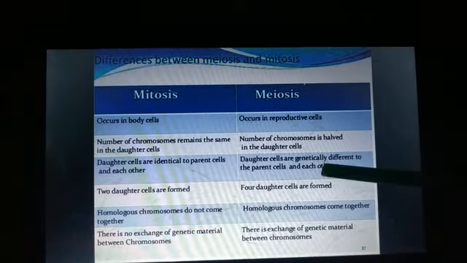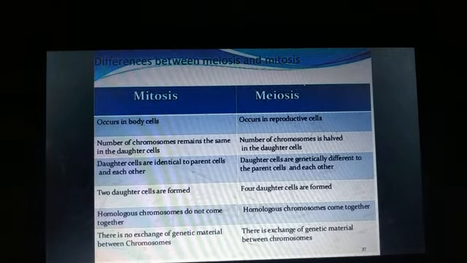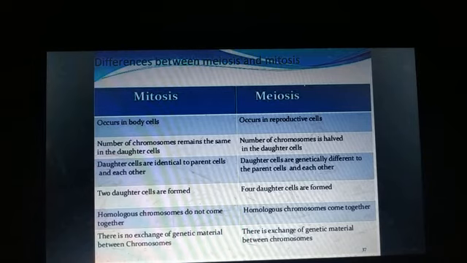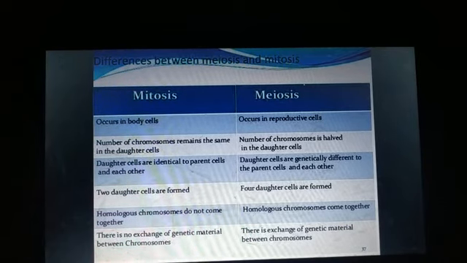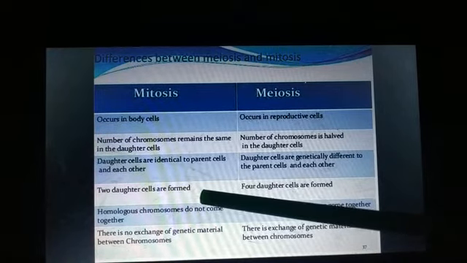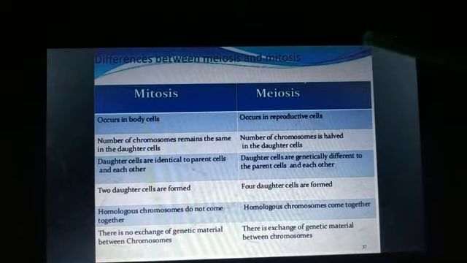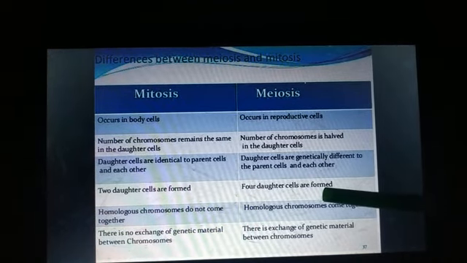But in meiosis, genetic variation occurs, so the daughter cells are genetically different from the parent cells and from each other. Next, in case of mitosis, we have seen we got two daughter cells. Two daughter cells are formed in mitosis, and in meiosis we got 4 daughter cells.